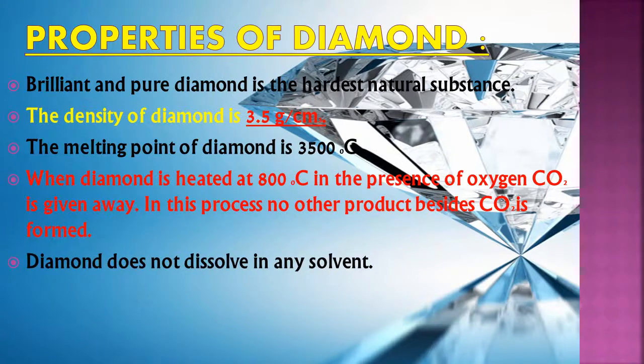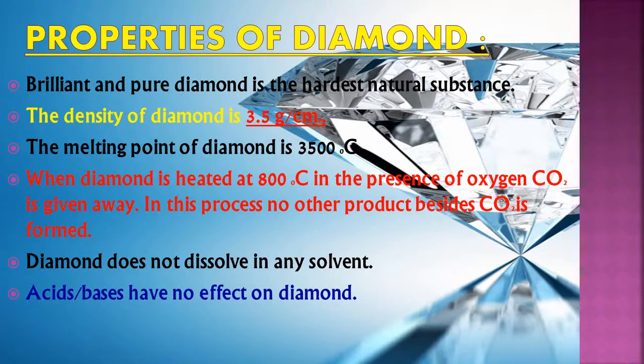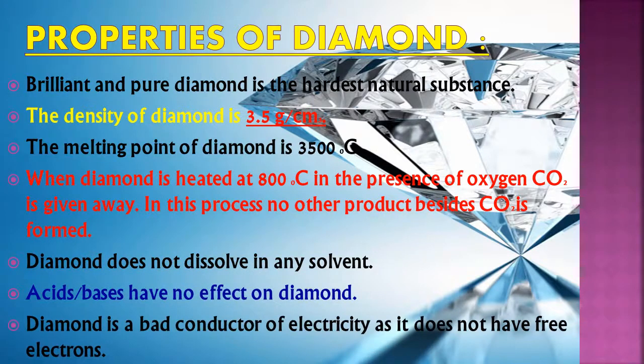Diamond does not dissolve in any solvent. What is a solvent? It is a liquid in which other substances dissolve to form a solution. So diamond does not dissolve in any solvent. And acids or bases have no effect on diamond. Lastly, diamond is a bad conductor of electricity as it does not have free electrons. That means it cannot pass electricity through it. Why? Because it does not have free electrons.